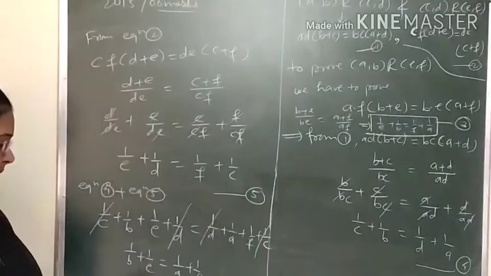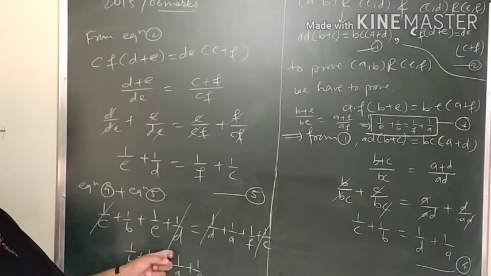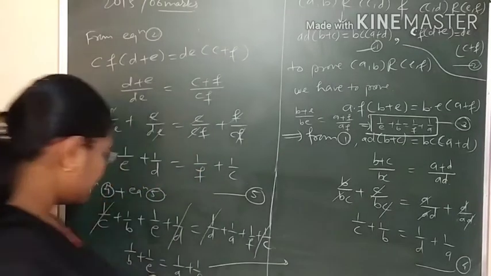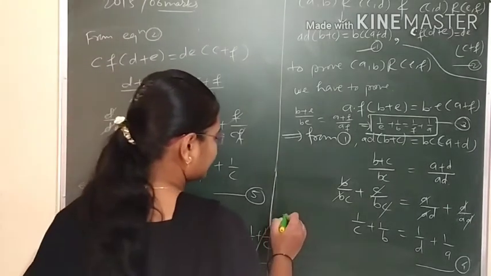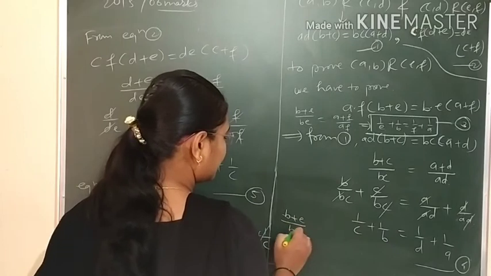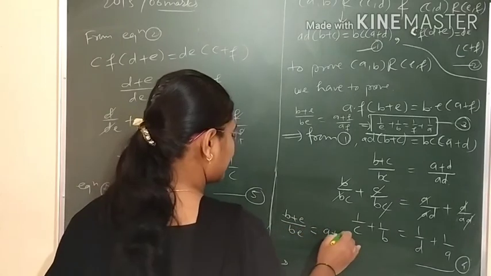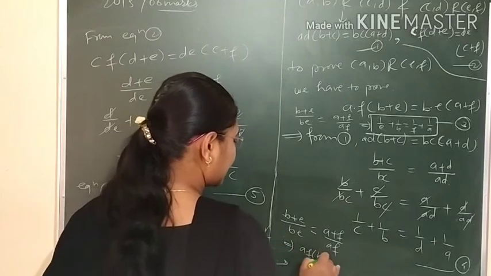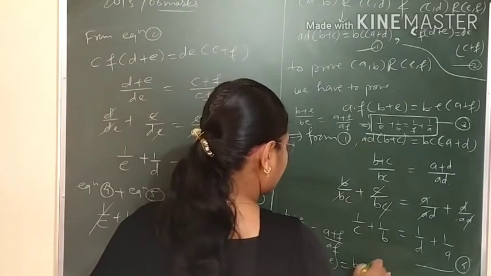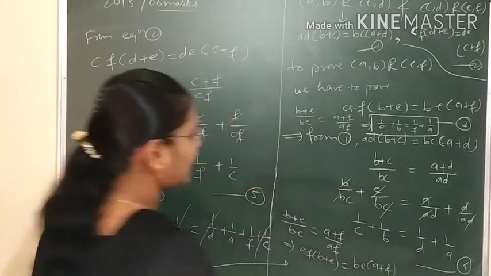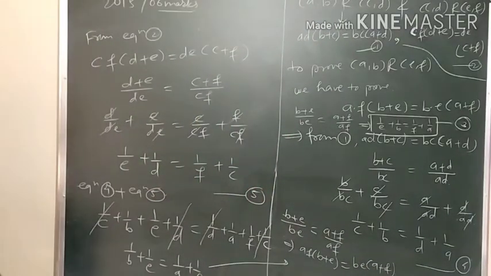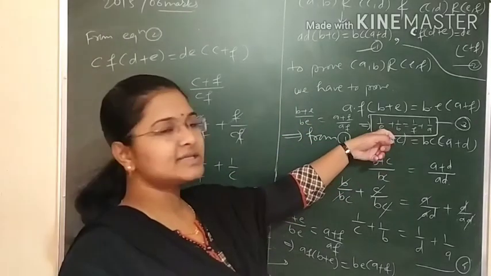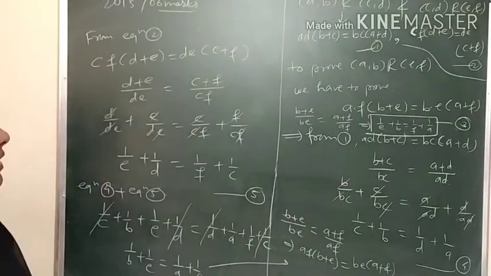And if we cross multiply them, BE and E plus B will be there. So what it will be? Here I will write. So cross multiplying, what it will be? B plus E upon BE is equal to A plus F upon AF. So AF in bracket B plus E equals BE in bracket A plus F. Getting? So we got the required condition. If you don't want this step, because for solving this you require this step, and after this step only you will get the required one. Okay, any doubt?